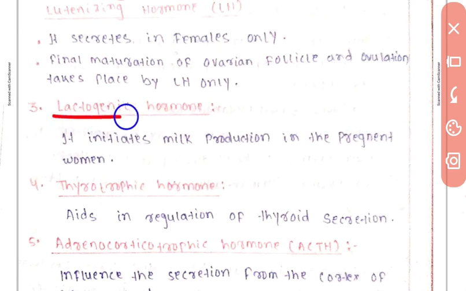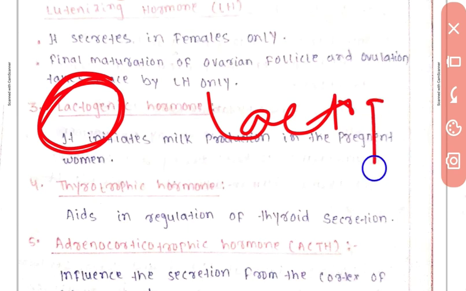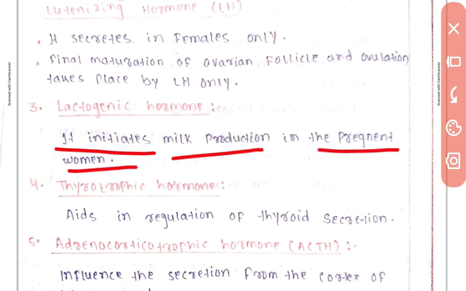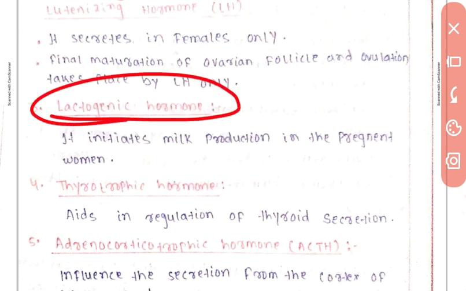Now, lactogenic hormone. You must have heard of lacto; lactogen means milk producing hormone. This is called the milk producing hormone. It initiates milk production in the pregnant woman. So lactogenic hormone means milk producing hormone, and it initiates milk production in the pregnant woman.